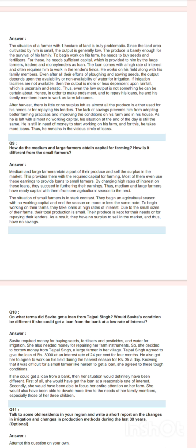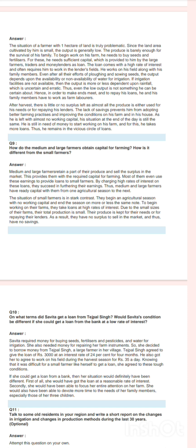he needs sufficient capital, which is provided to him by the large farmers, traders, and money lenders as loan. The loan comes with a high rate of interest and often requires him to work in the lender's fields.